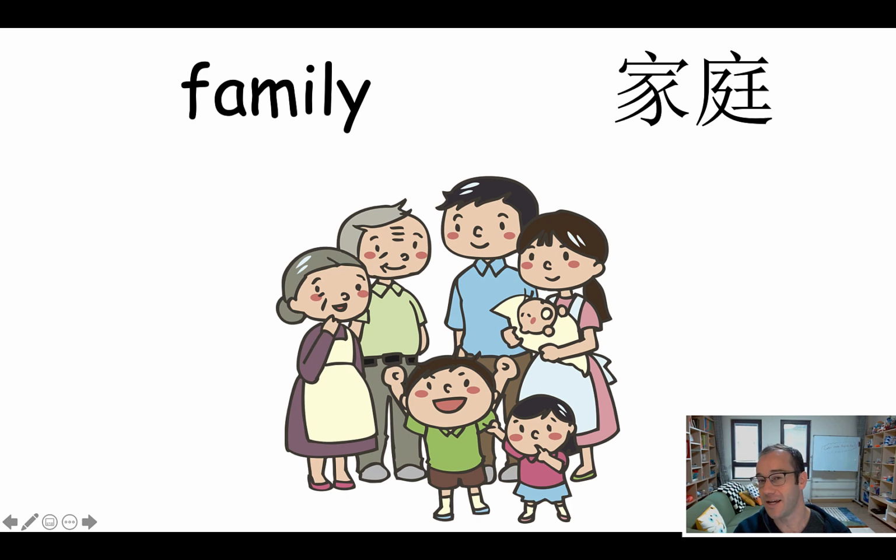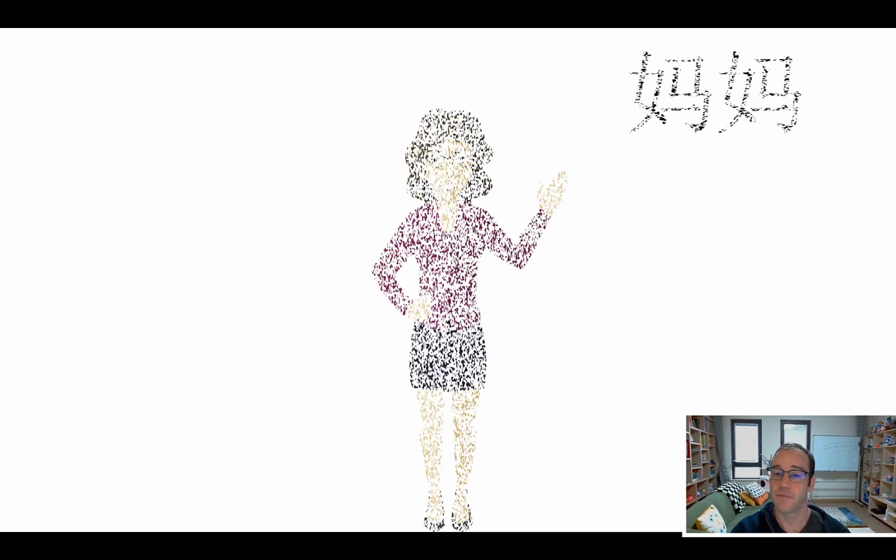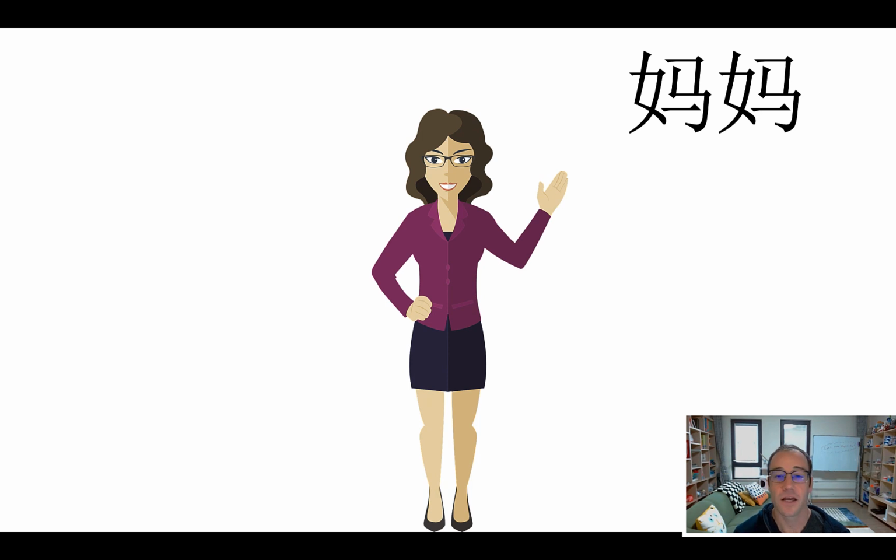Don't say who is he, who is she yet, because that comes up later in the lesson. You can say, what do you see? What do you see? And grade 2 or 3, they should know. They should be able to say mom and dad and stuff like that. They might say grandma and grandpa. It depends on their level. Okay, so same thing. We're showing the new words now.